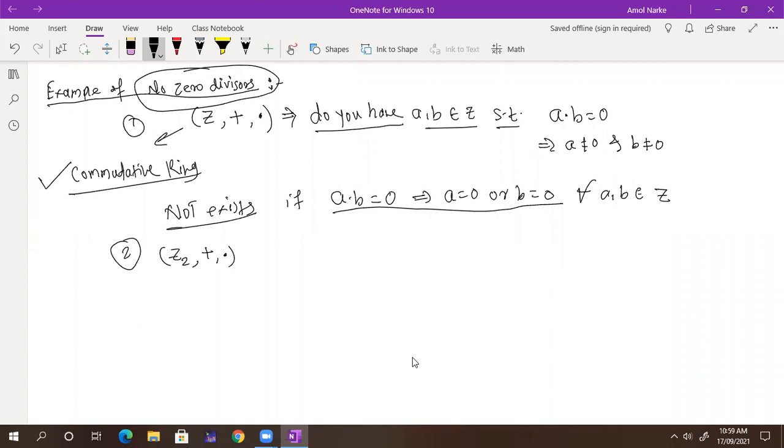Means first it should be addition, then multiplication. Exactly. So Z2 with plus is an abelian group, no problem. Z2 with dot is a semigroup and it is also commutative.